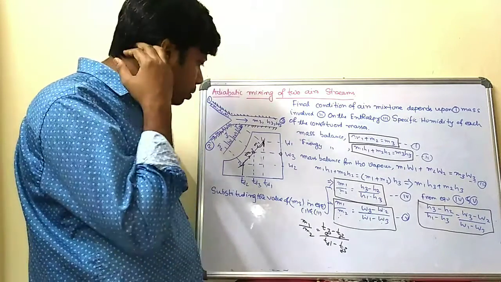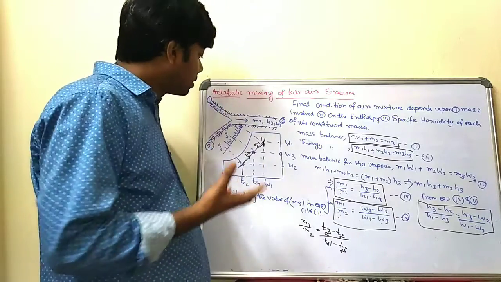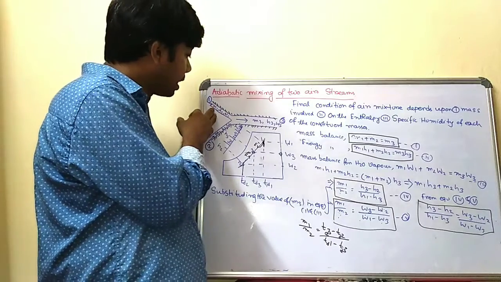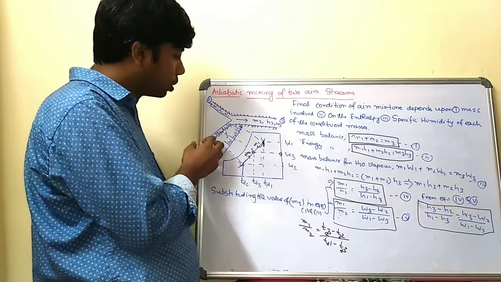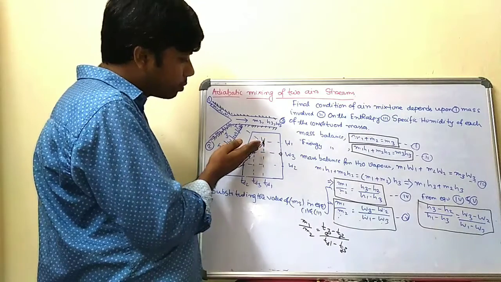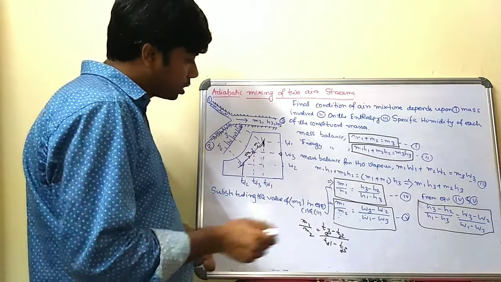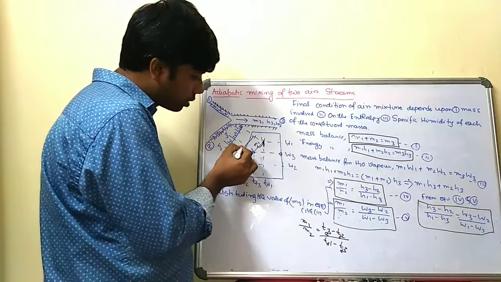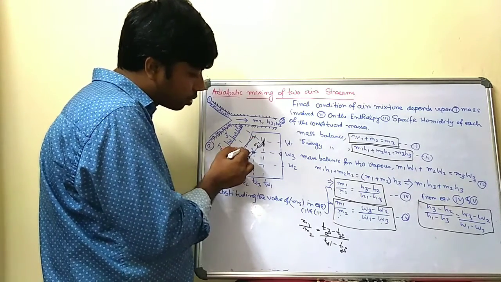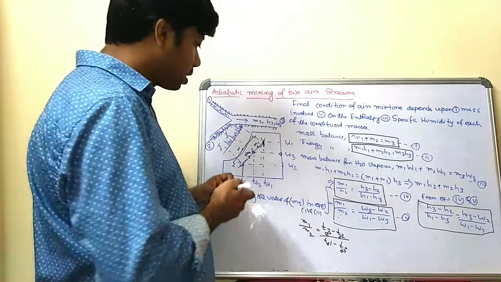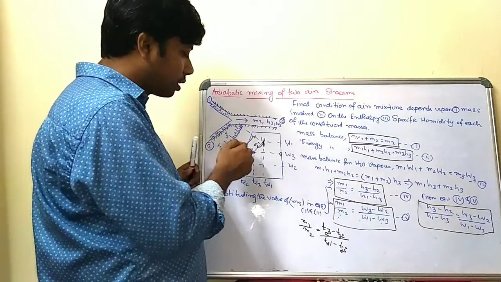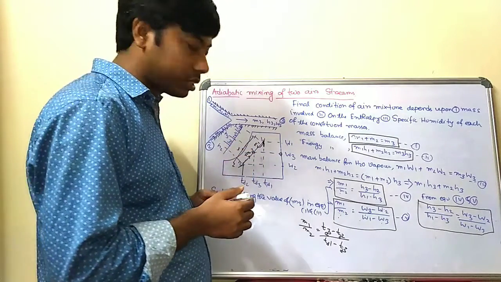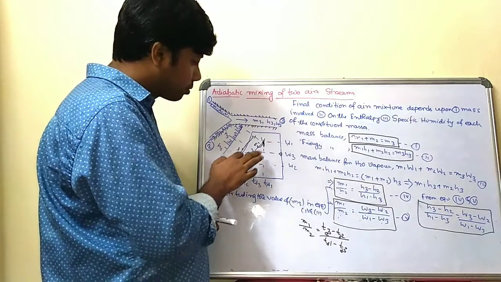Now, if it happens that the temperature of the air in channel 1 is very high, and the temperature of the other air is very cold, and they are mixed together, the line will shift towards this section, and this will be process 1 to 2, and that point will be 3. That point indicates fog, which is on the left side of the saturation curve, and the temperature of the fog will be the extension of the wet bulb temperature. So this is the defined topic.